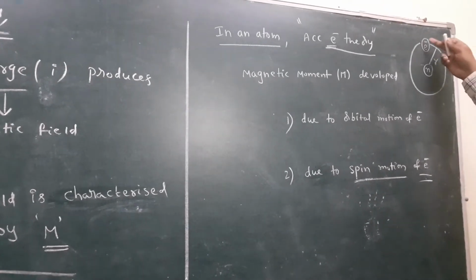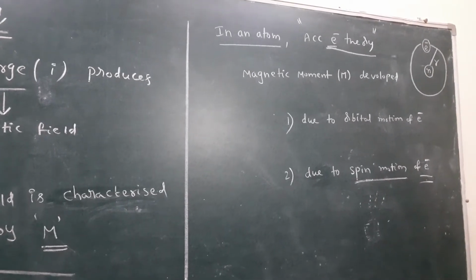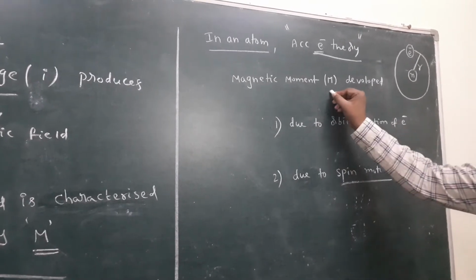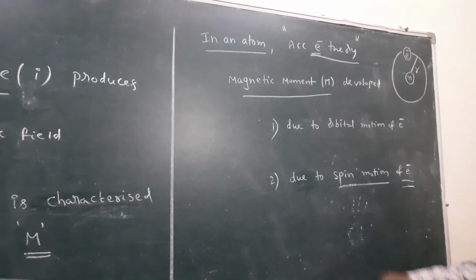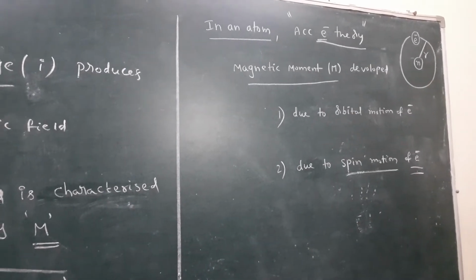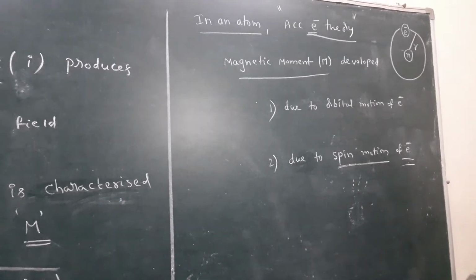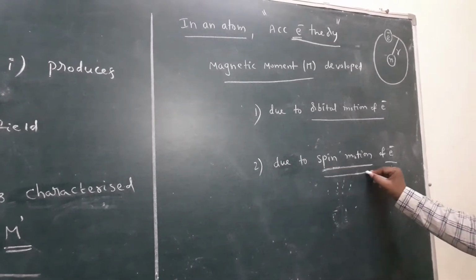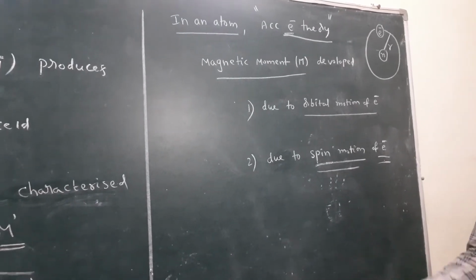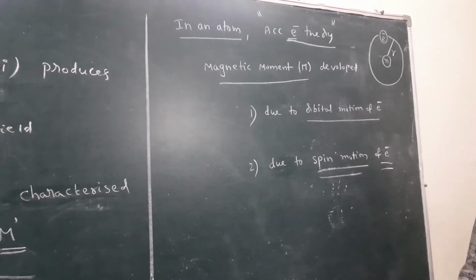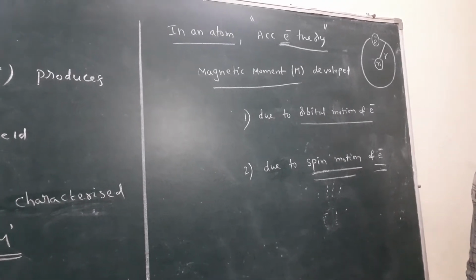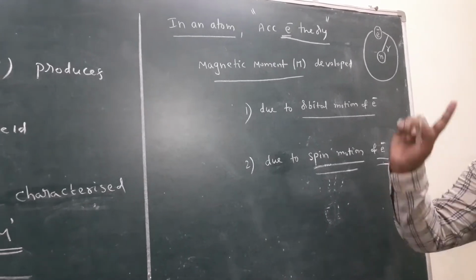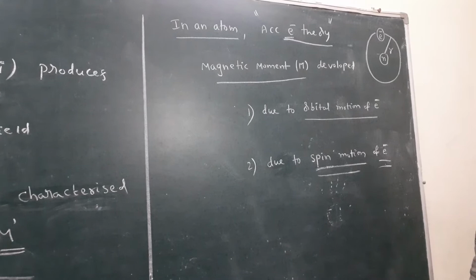Here the charged particle is in motion, so according to Aristotle theory it produces the magnetic field. That means a magnetic moment will be developed. According to electron theory, magnetic moment is developed due to orbital motion of the electron or spin motion of the electron.